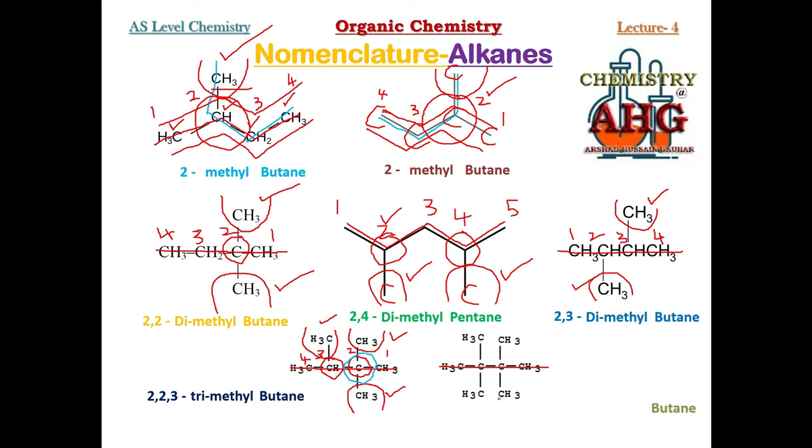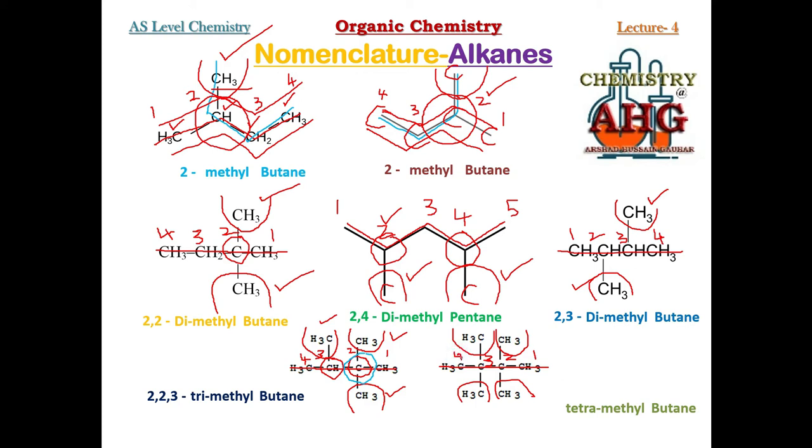Third rule, identify the branches. How many branches can you see? Methyl, methyl, methyl, methyl, 4 methyl. So you must write tetramethyl. You can start numbering from either side. Why? Carbon number 2 has 2 branches. Carbon number 3 has 2 branches, and carbon number 1 and 4 don't have any branch.